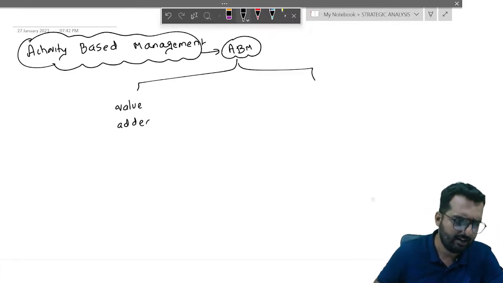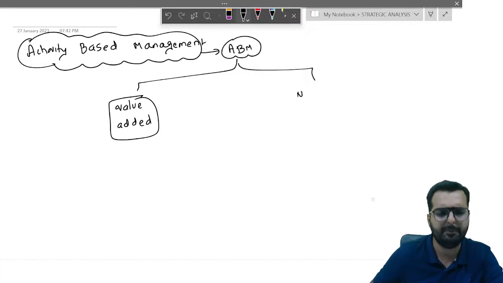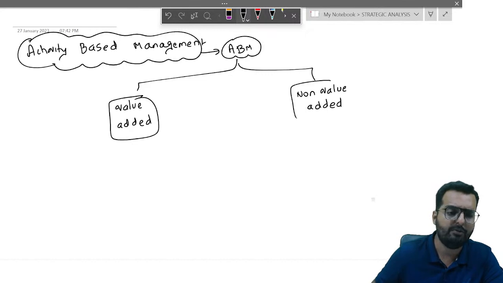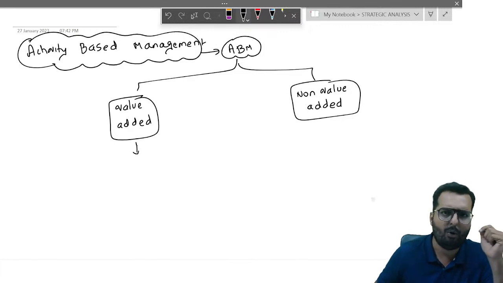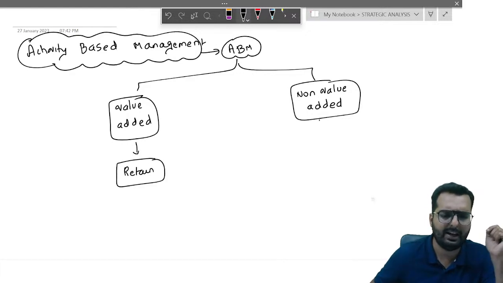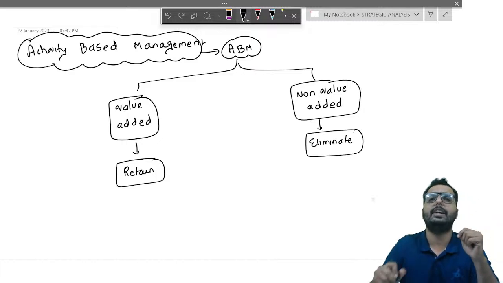One is called value added activity, and the other one is called non-value added activity. When we speak about value added activity, they retain all the value added activity and eliminate all the non-value added activity.